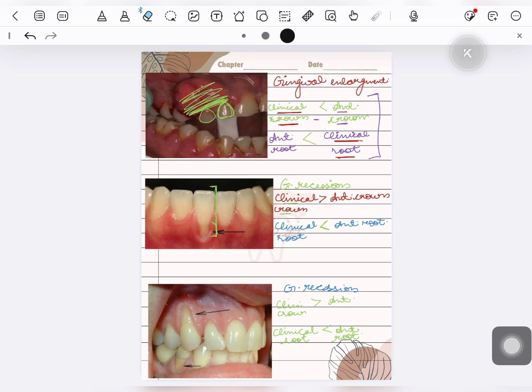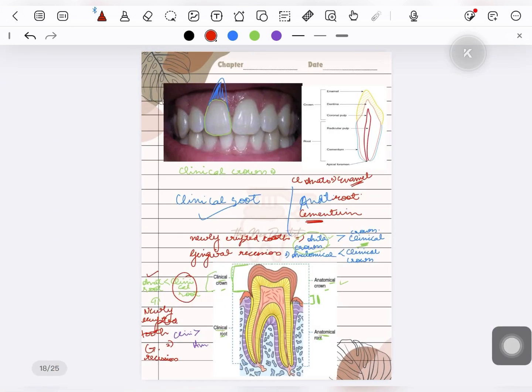This question is important from the university point of view. The question can directly come: what is the difference between clinical crown and anatomical crown, and between anatomical root and clinical root? So you have to make all the diagrams. You can use the diagram of gingival recession, and you can make the diagram of gingival enlargement, how the clinical crown becomes smaller than the anatomical crown in case of gingival enlargement, and in case of gingival recession, how the clinical crown becomes longer than the anatomical crown. You can make diagrams, and for 5 marks, this much matter is enough.